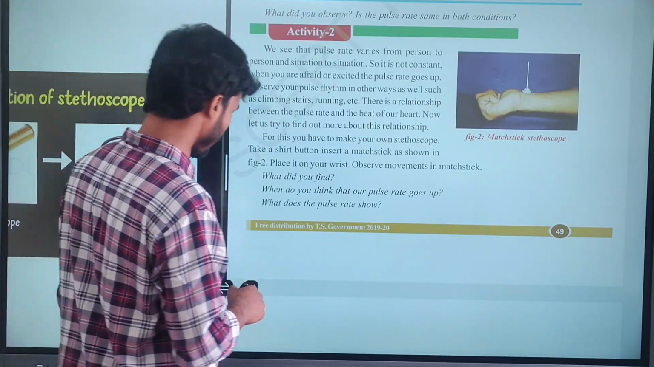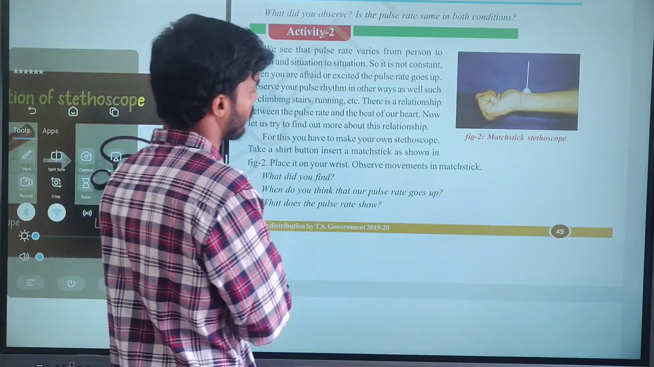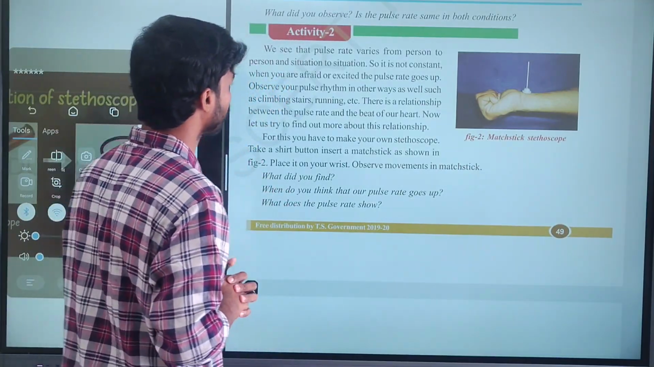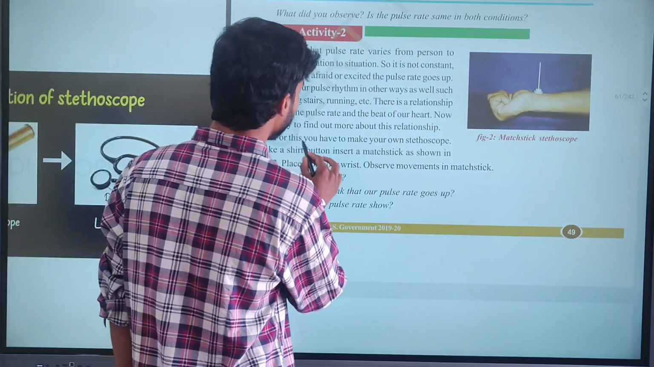Clear? Next, coming to activity 2. What is given regarding activity 2? We have seen the pulse rate, where it's coming here. From this, you have to make